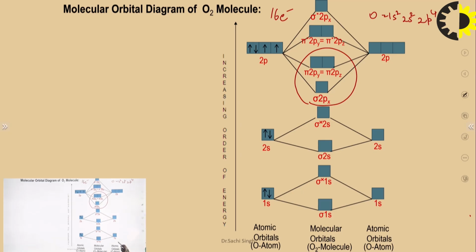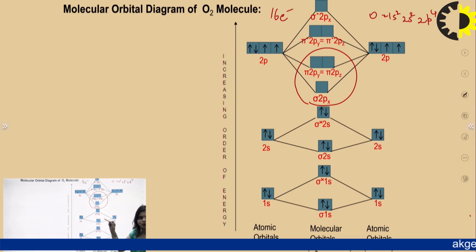Again on this side 1s2, 2s 2 and 2p 4. And now they start to combine to form the molecular orbitals. So 1s combine to form sigma 1s, sigma star 1s, both having 2 electrons. Then 2s, sigma 2s 2 electrons and sigma star 2s.